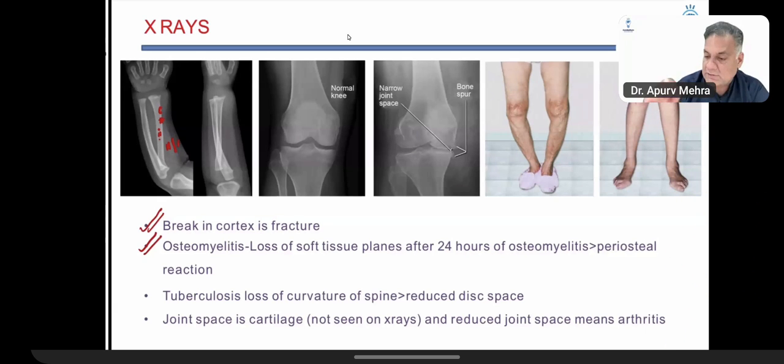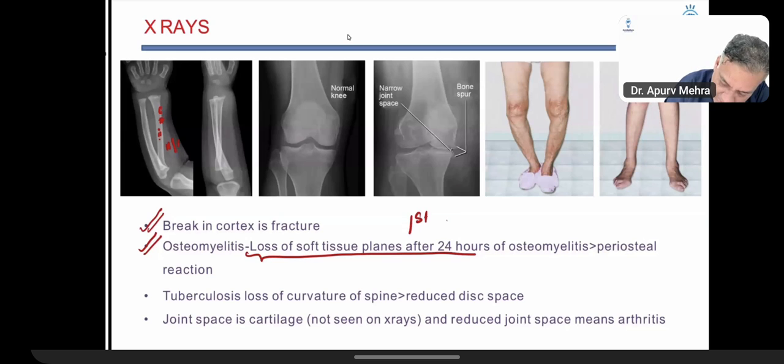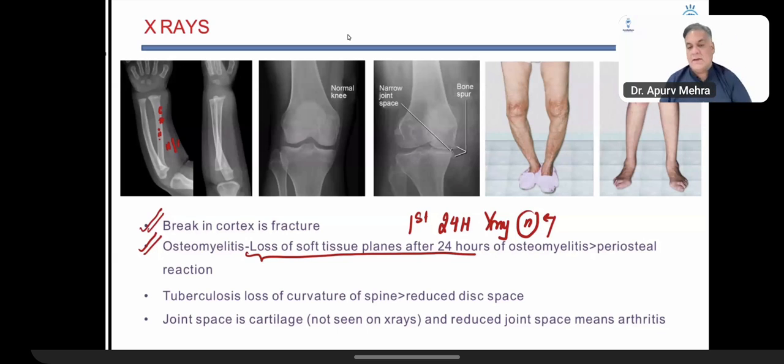Osteomyelitis, that is infection of the bone, right? There is loss of soft tissue planes after 24 hours in osteomyelitis. In the first 24 hours, in infections, X-rays are normal. In osteomyelitis, in the first 24 hours, X-rays are normal. Beyond 24 hours, there is loss of soft tissue planes.